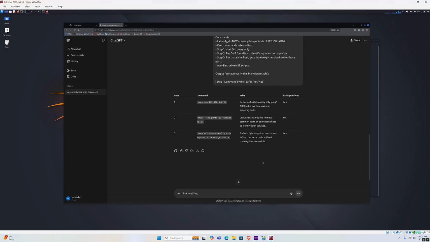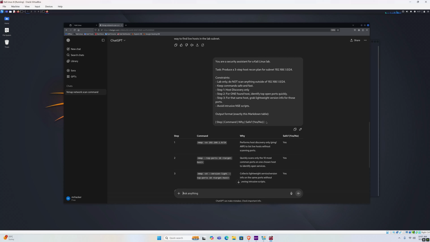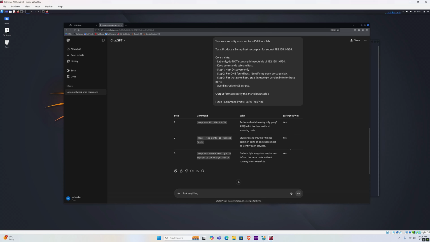Alright, awesome. We got step 1, step 2, and step 3. And we got the exact markdown table as we prompted right here. We got step, command, why, and safe yes or no. So all 3 are safe, and that is because we mentioned keep commands safe and fast.